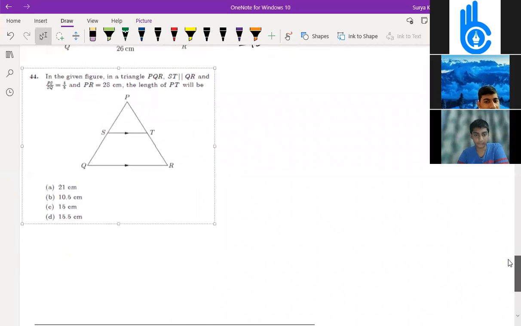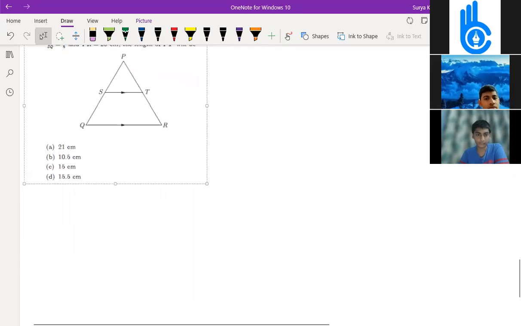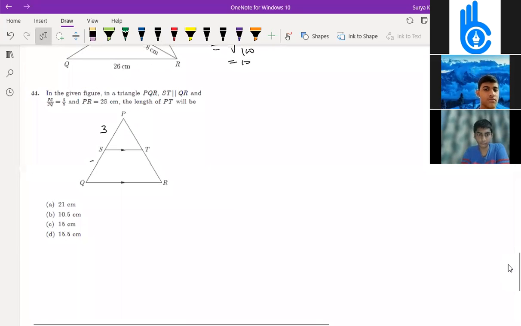In a triangle PQR, ST is parallel to QR, and PS and SQ is given. PS by SQ is 3 by 5. PR whole thing is 28. So how can you find PT over here? It's easy or not? Tell me, Praharshan, how to find this PT?